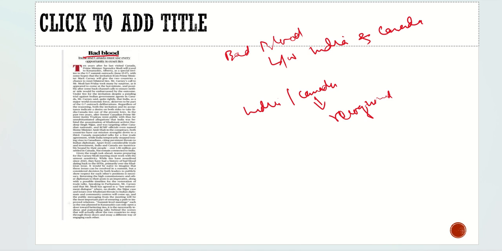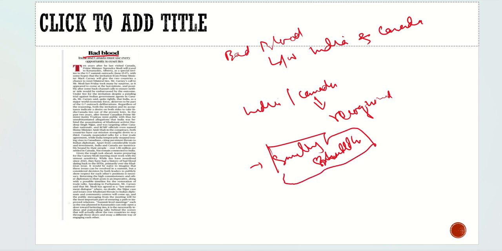After some time, in the 1970s, to be more precise, India launched a program, Smiling Buddha, in which they tested their nuclear weapon. During that time, Canada started to impose sanctions on India, and the relations started deteriorating since then.